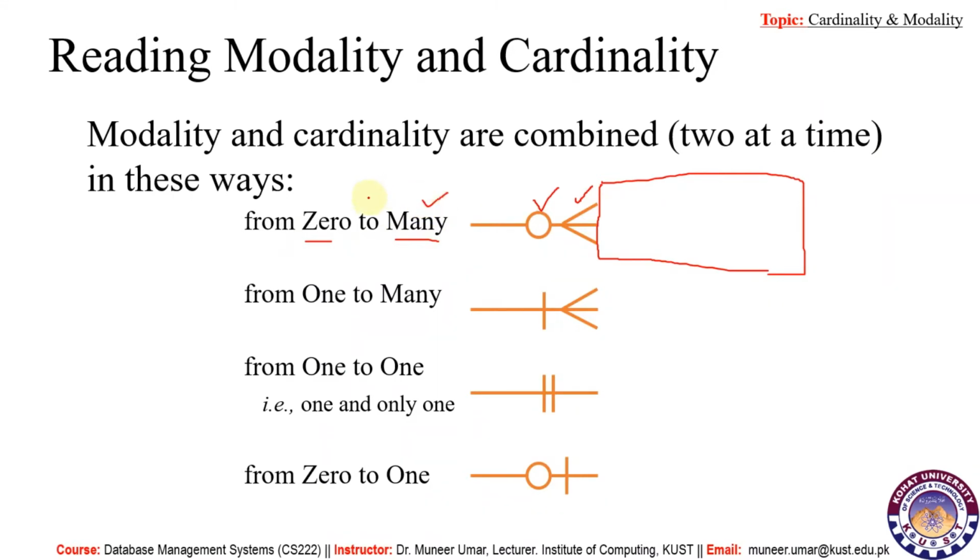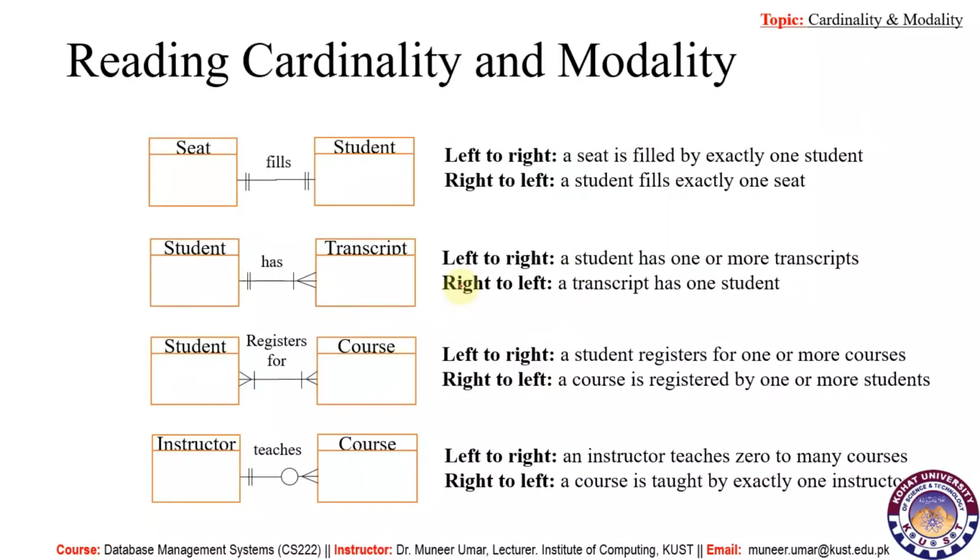The maximum case is many, this is cardinality, and the minimum case is 0, this is modality. Similarly 1 to many, so this one is modality and this many is used for cardinality. 1 to 1, modality is also 1 and cardinality is 1. Here 0 to 1, modality is 0 and cardinality is 1. So we can read these modality and cardinality in this way.